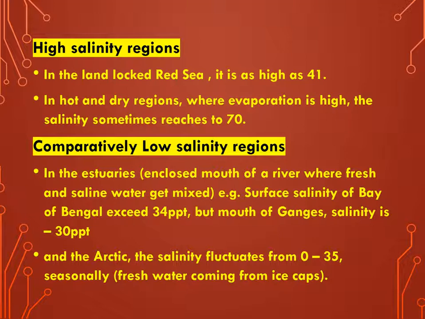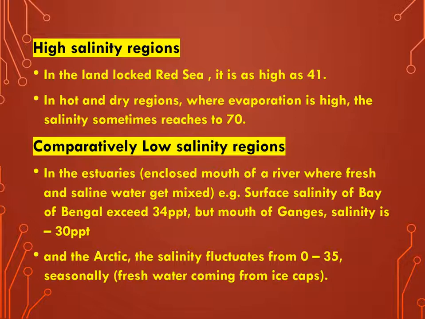Red Sea is situated in the subtropical high pressure belt that we discussed in the earlier slide, where anticyclonic condition is formed with stable air, and precipitation is lower and temperature is higher.